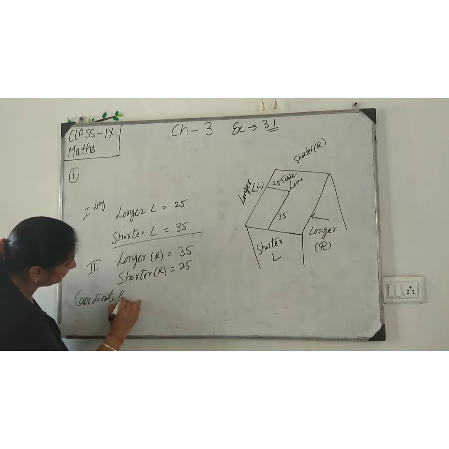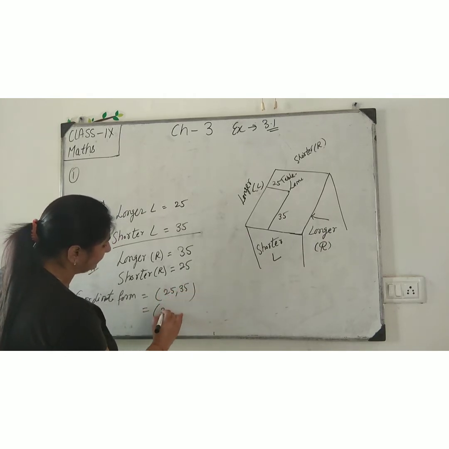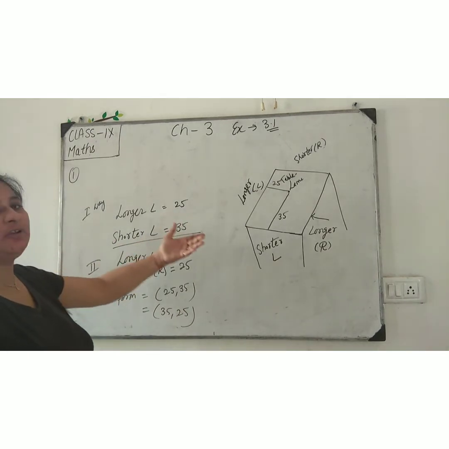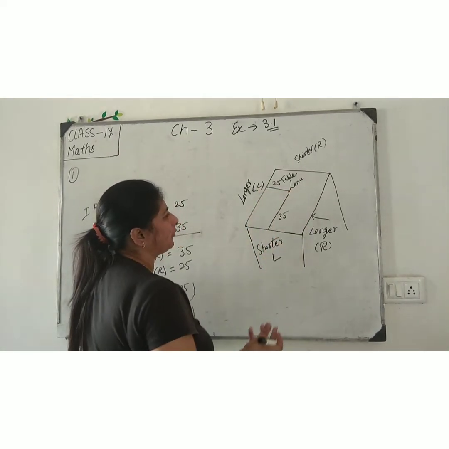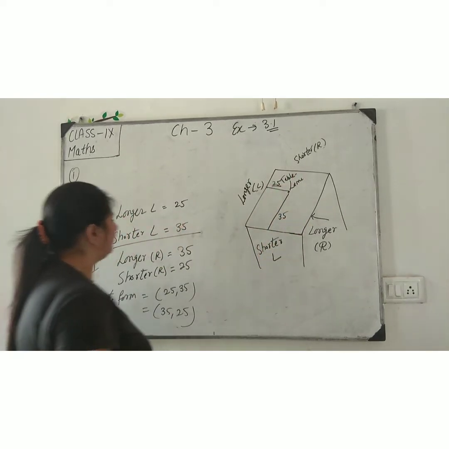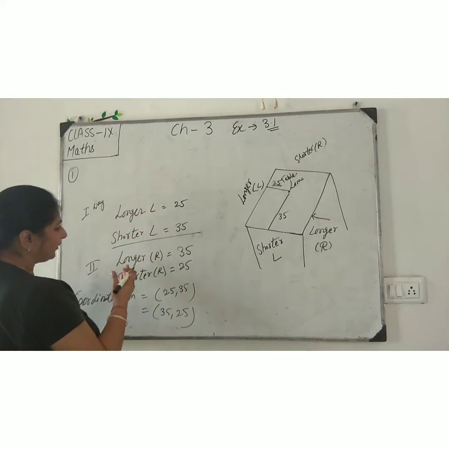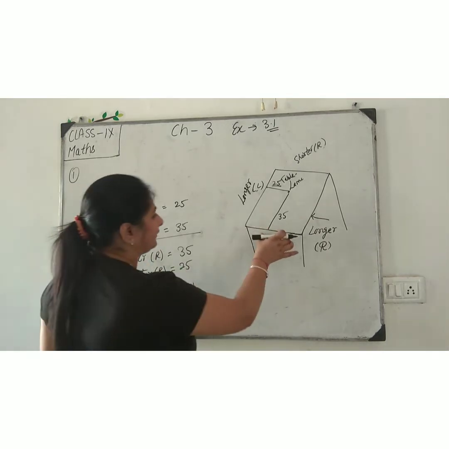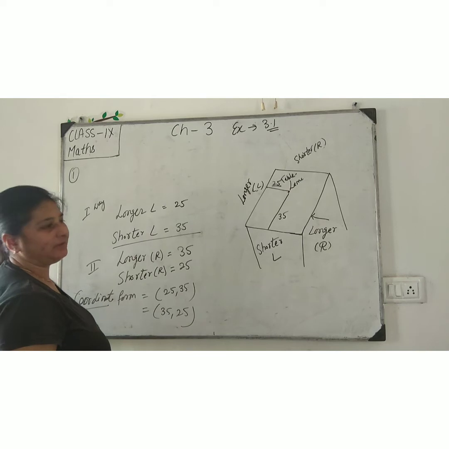Now how to write it in coordinate form? You can write 25, 35 and second 35 and 25, as you wish. Here I am taking approximate distances. You can take 25, 35, 40, 100, 20, 25. But how to write? I have two ways to write: longer left, shorter right, and longer right, shorter right. So in these two ways, I write down the points 25, 35, and 35, 25.